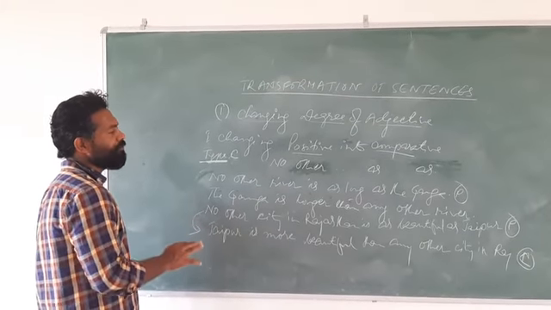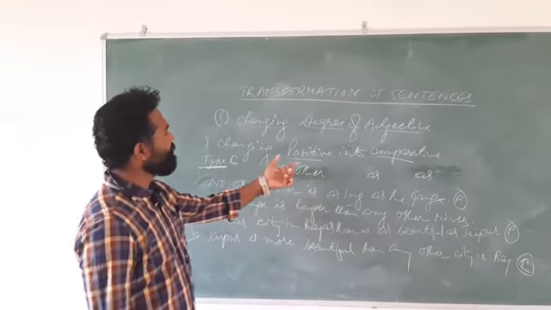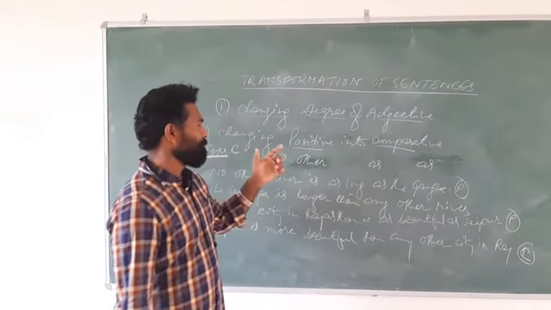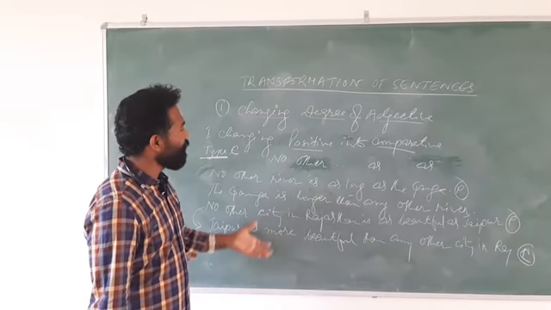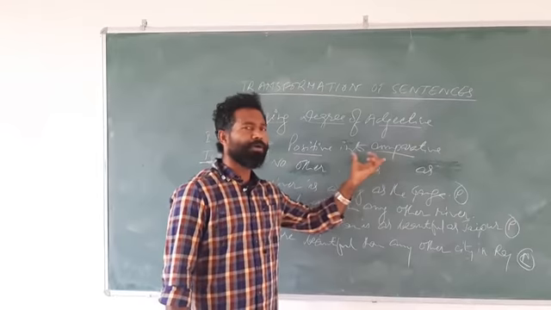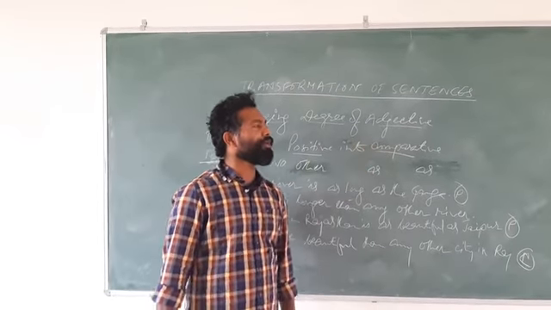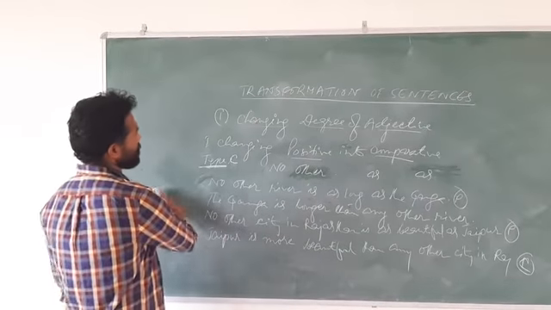One is in positive, one is in comparative. So we have seen that positive degree can be transformed into comparative degree in three different forms.